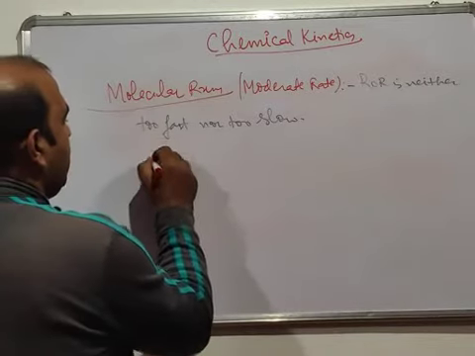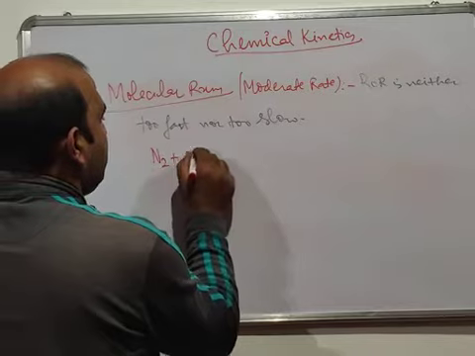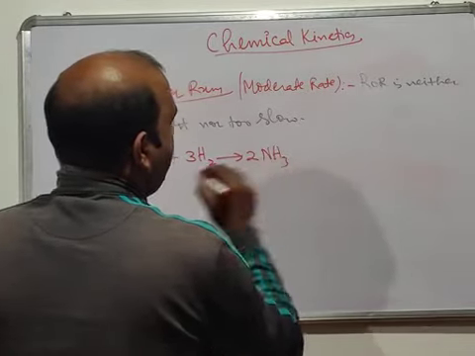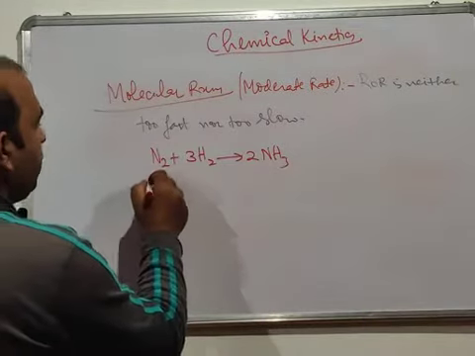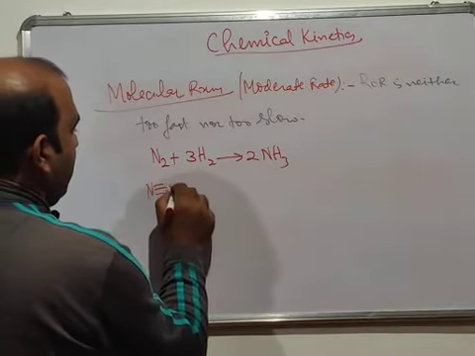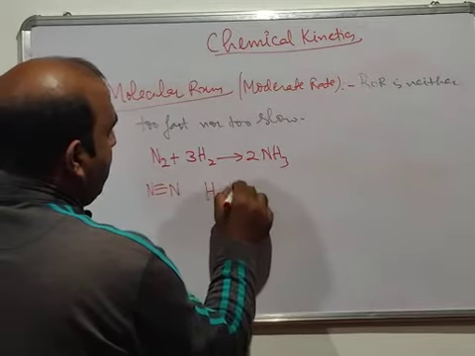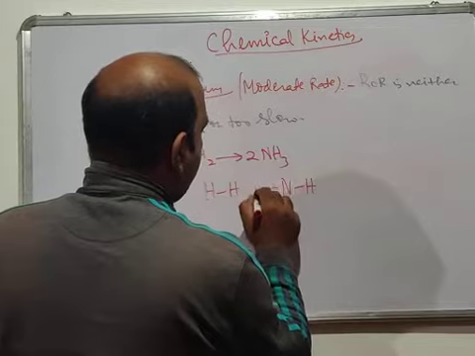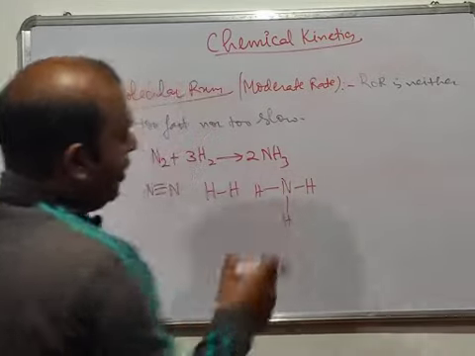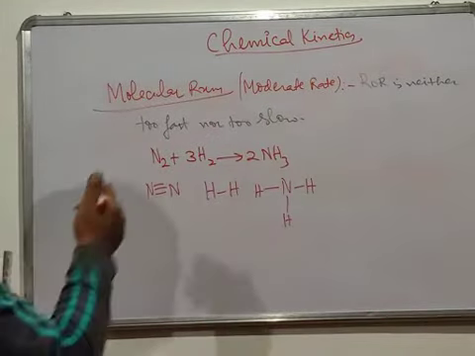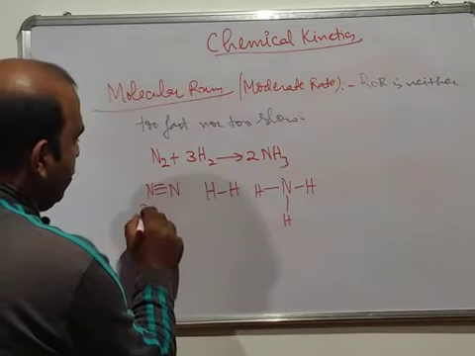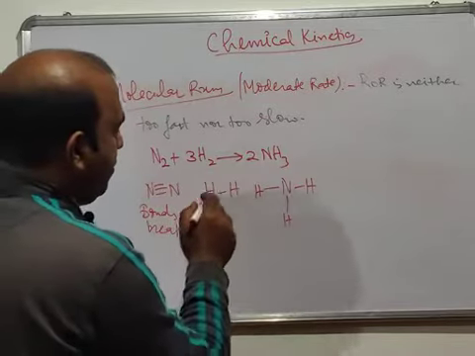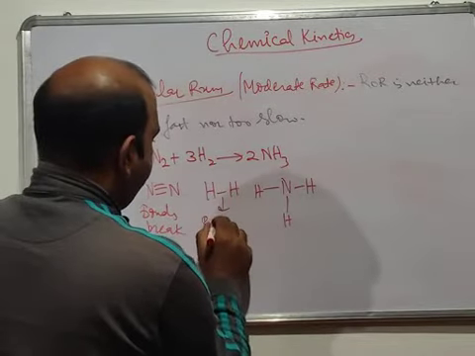I will give you an example here: N2 plus 3H2 gives 2NH3. A simple reaction. Here we have N triple bond N and H single bond H, and the product formed in this reaction is NH3, where N has 3 bonds with hydrogen. Now here we have a triple bond, so these bonds will break. This bond has to break for this product to be formed, and this bond will break.